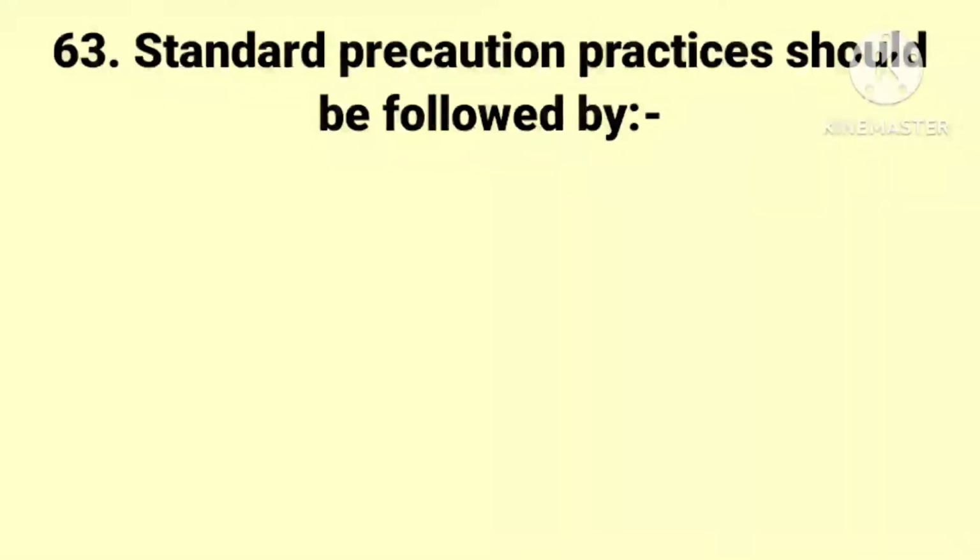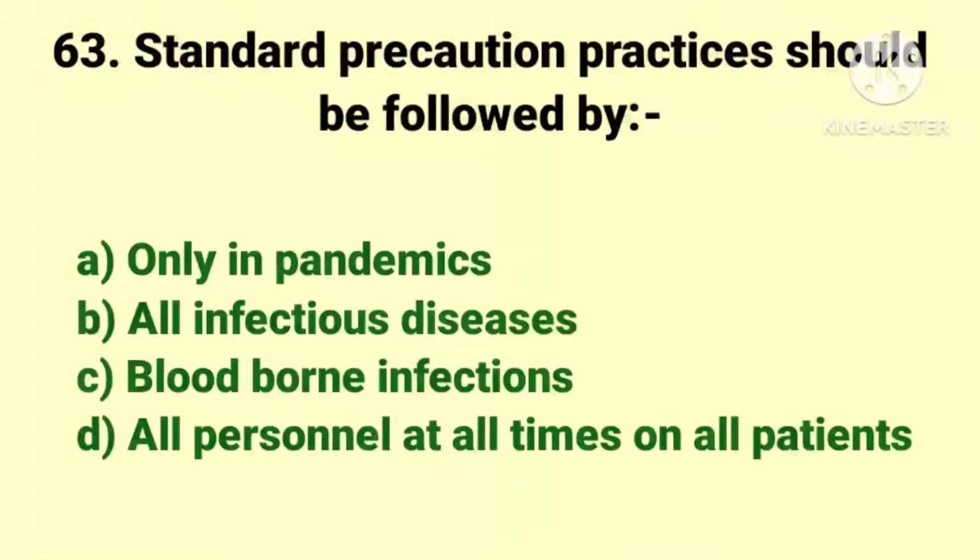The next question. Standard precaution practices should be followed by. The options are only in pandemics, all infectious diseases, bloodborne infections, and all personnel at all times on all patients. And the answer is all personnel at all times on all patients. The next question.